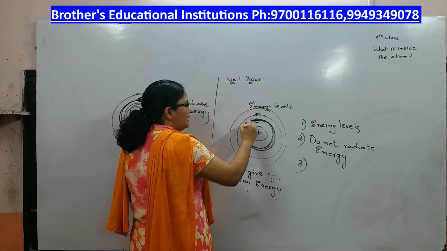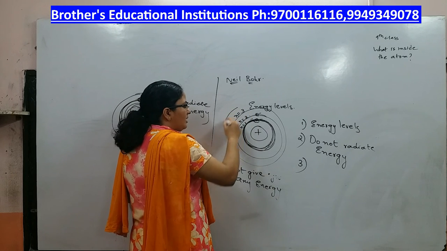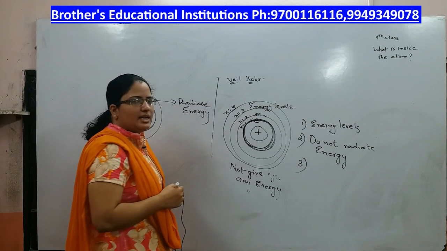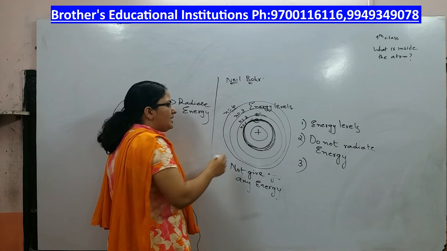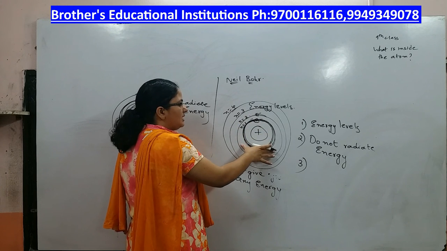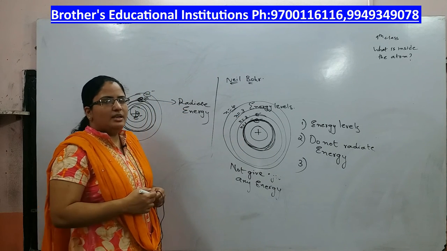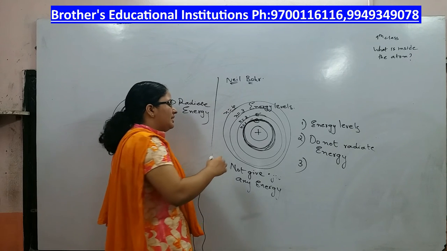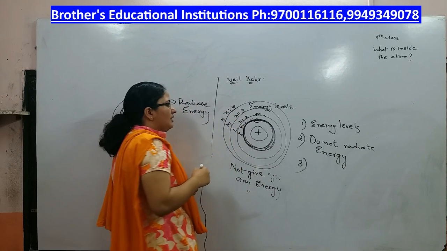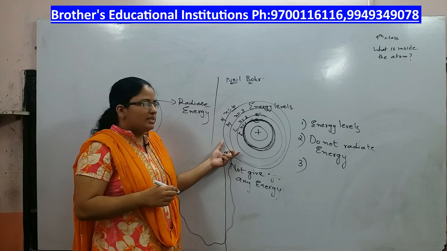He called the first orbit n is equal to 1, second n is equal to 2, third n is equal to 3, fourth n is equal to 4. This n indicates the size and energy of the orbit. Or you can represent it with letters K, L, M, N and so on.